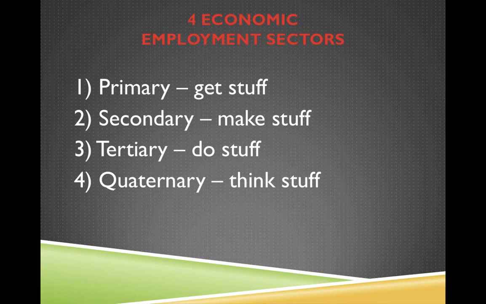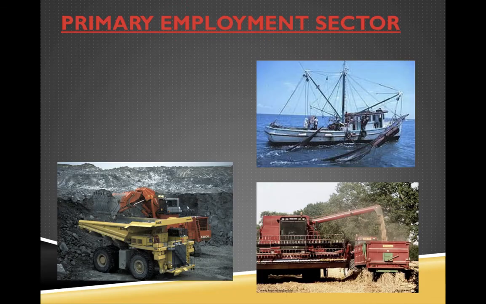So, if most are on the primary level, that's going to be a poor country. If they're in the secondary level, they're industrializing. If they're at the tertiary level, then they're where we are right now, mainly in the service industry, which is another term for tertiary, and getting towards a post-industrial economy, which is what the United States is. We've gone through an industrial revolution. We've gotten to the point where most jobs are not in factories anymore, but have moved on past that into the service industry. And the quaternary, I'll get to that in a little bit. That's your CEOs and things like that.